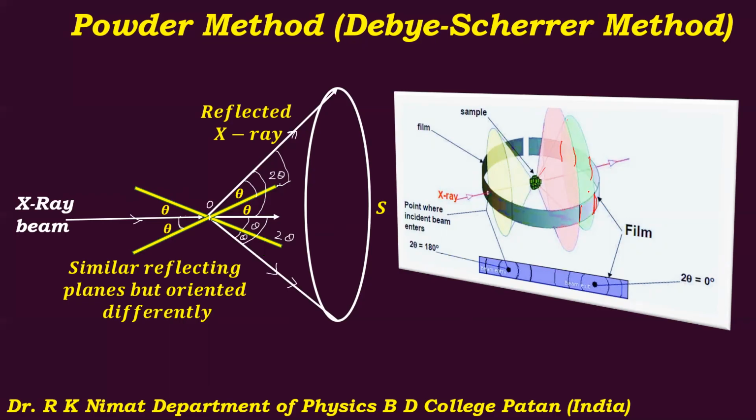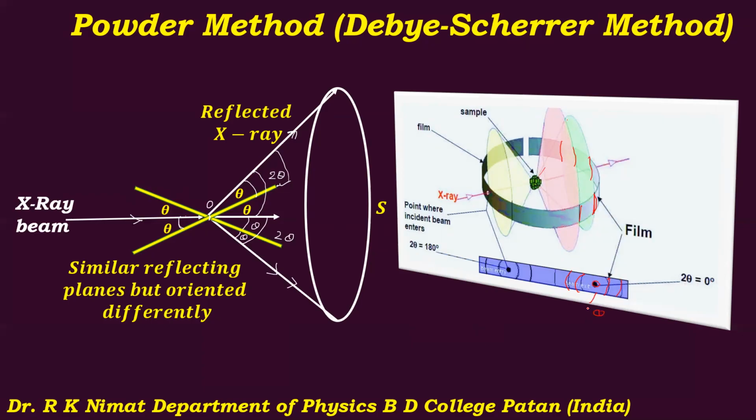So in this way, if you look at the diffraction pattern, it will consist of a series of arcs. You are observing here, these are the arcs. So a series of arcs are produced on this photographic plane with this central spot. This central spot will correspond to the angle of diffraction. This angle of diffraction will be theta, or we can call it 2 theta.